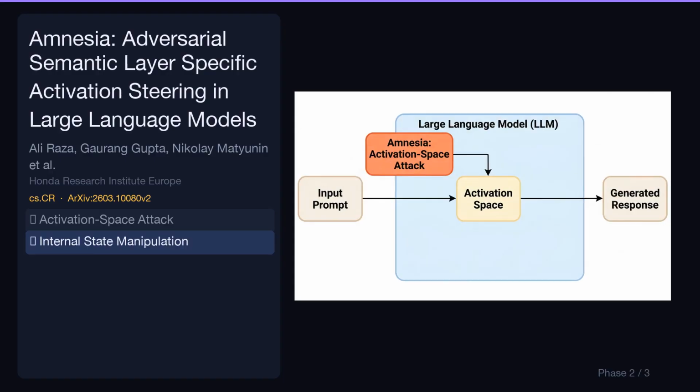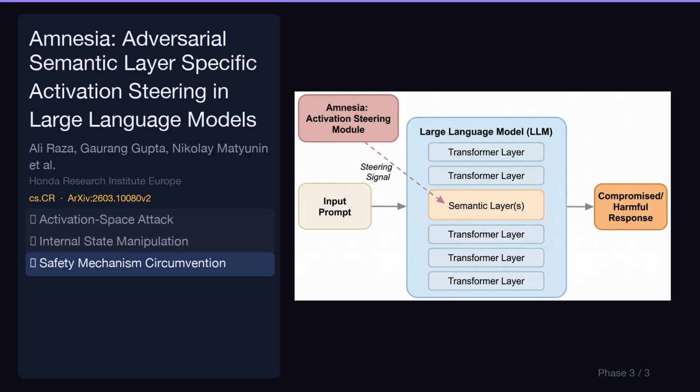The framework specifically manipulates the internal transformer states, steering the model's behavior by altering its hidden representations. This direct intervention on activations allows for precise control over the LLM's processing. Amnesia effectively circumvents existing safety mechanisms in open-weight LLMs by manipulating internal states. This enables the generation of harmful content without requiring fine-tuning, highlighting critical vulnerabilities in current safeguards.